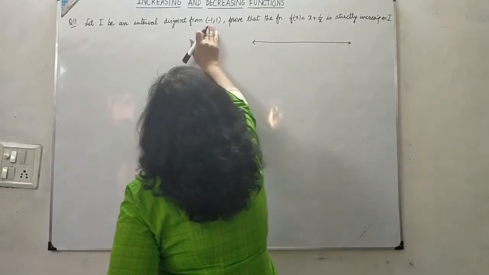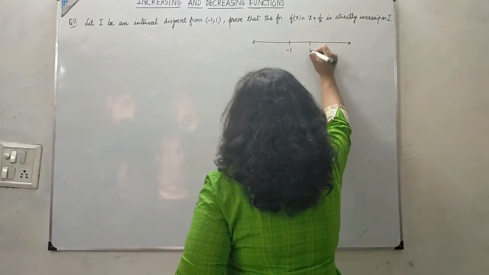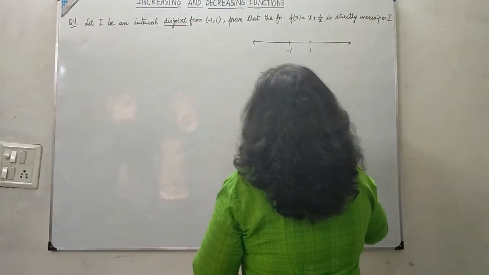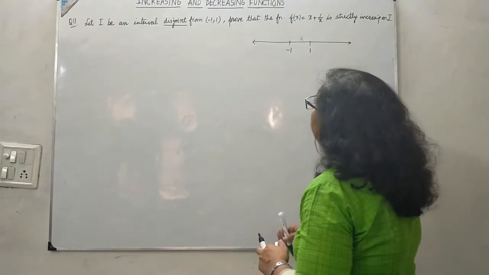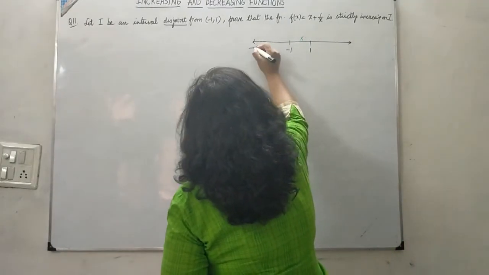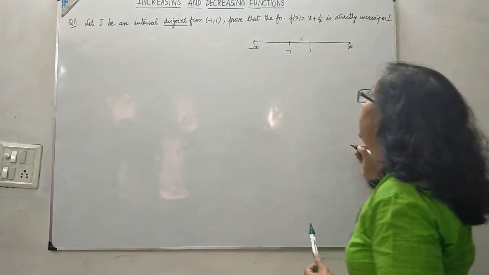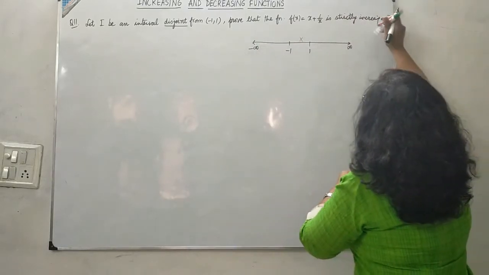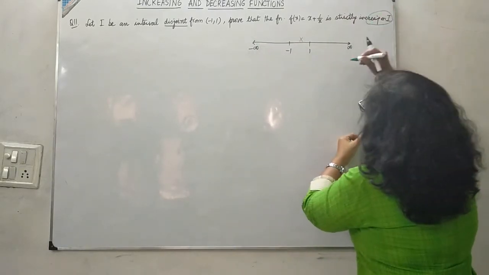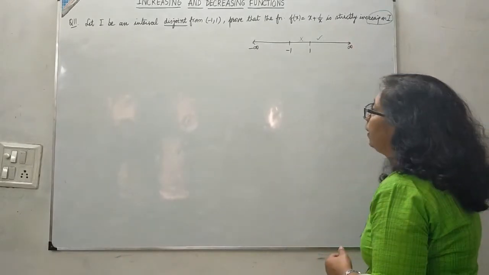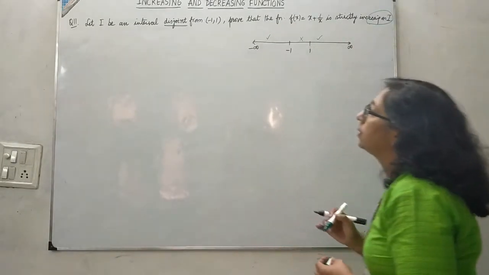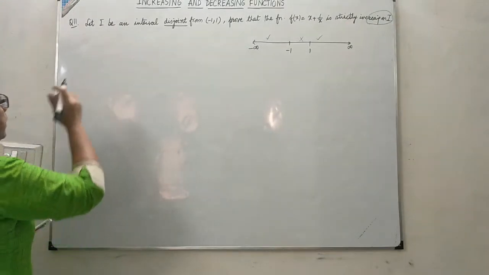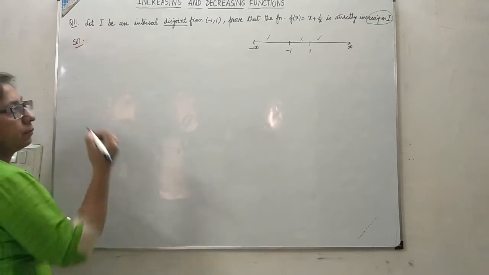We have here -1 to 1, a subinterval, and I is an interval disjoint from it, meaning we are not to take this part. I can take any other part on the real number line, and we are to prove that this function is strictly increasing on I. Means if I take any subinterval of 1 to infinity or from here to here, the function is always increasing. This we want to prove. The question remains the same, only the statement form is somewhat different.